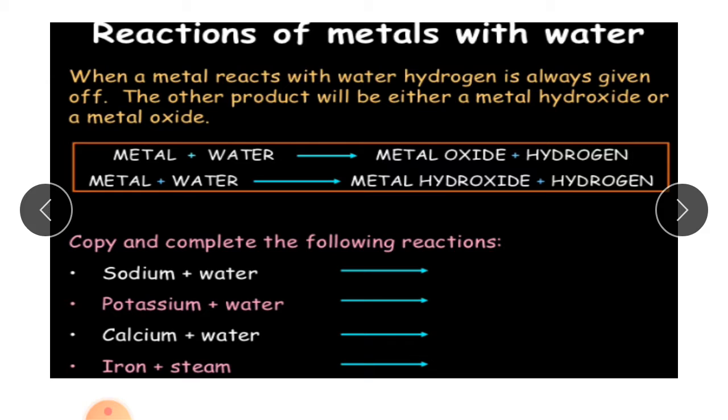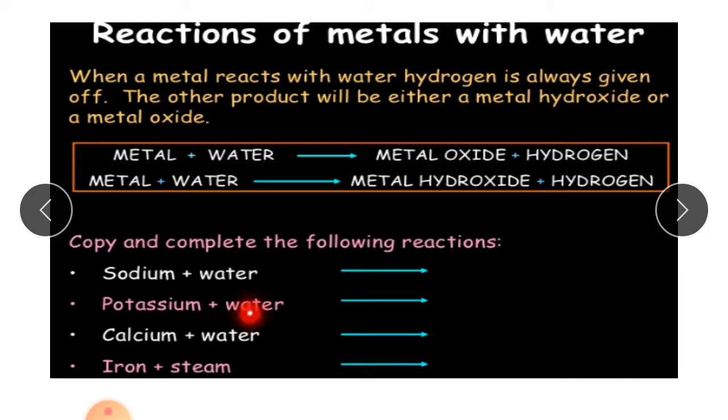Reactions of metals with water. When any metal reacts with water, hydrogen is always given off. The other product will be either a metal hydroxide or a metal oxide. It means that when any metal reacts with water, we get the product metal oxide or a metal hydroxide. We can have two products, and hydrogen gas is always given off. Okay. Now hydrogen gas is always produced with these metal oxides or metal hydroxide.